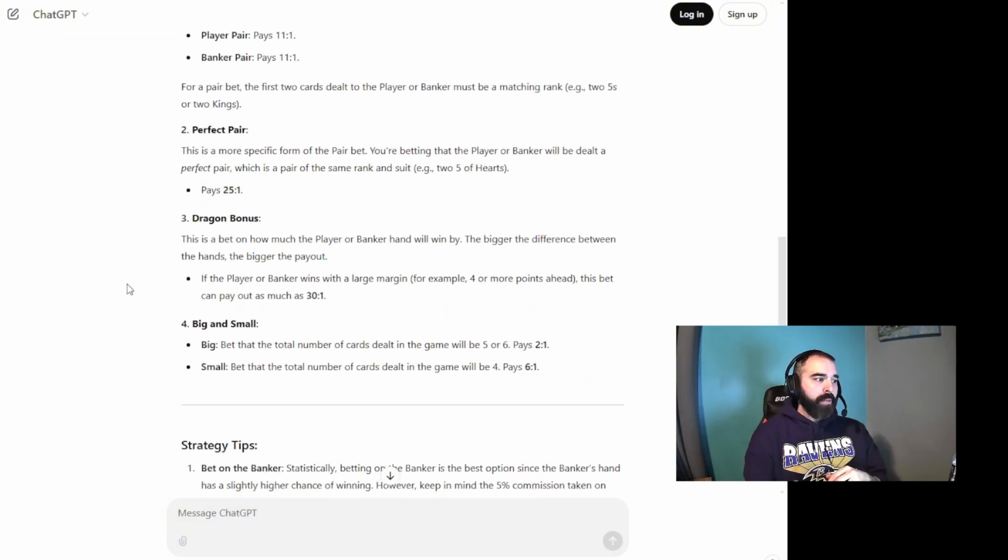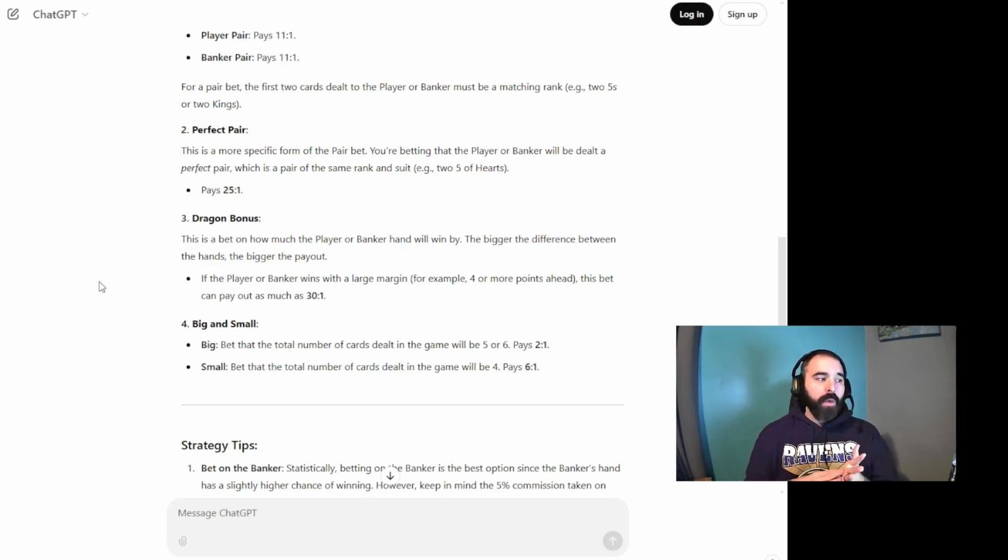There is the dragon bet, and I think there's one called the panda, and it might be reversed. This bet is on how much the player or banker hand will win by. The bigger the difference between the hands, the bigger the payout. If a player or banker wins with a large amount, for example, 4 or more points ahead, this bet can pay out as much as 30 to 1.